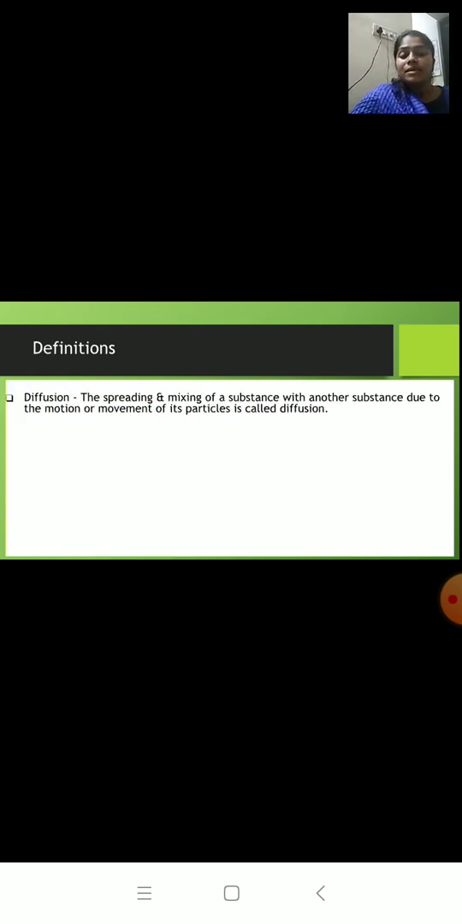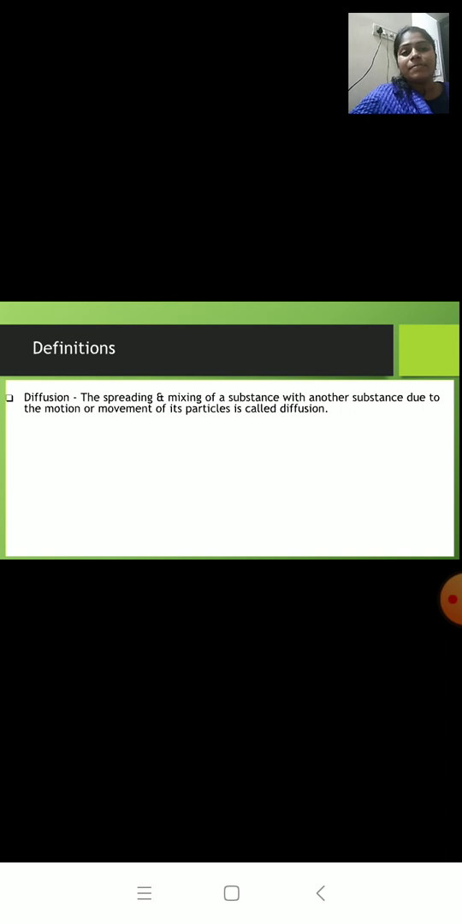The first one is diffusion. So what does diffusion mean? Diffusion means the spreading and mixing of a substance with another substance due to the motion or movement of its particles. An example is an incense stick. If you place it in one room, still the smell will reach another room.